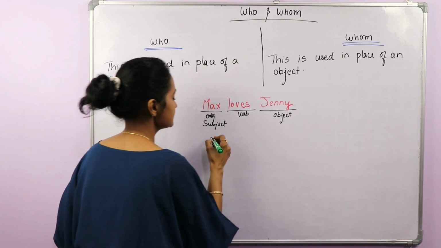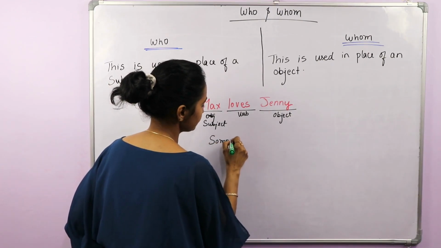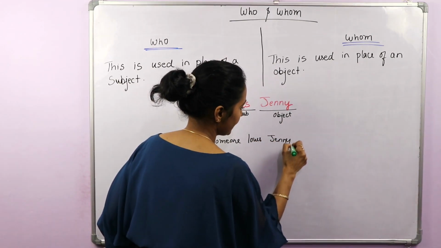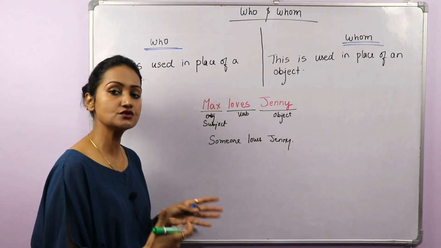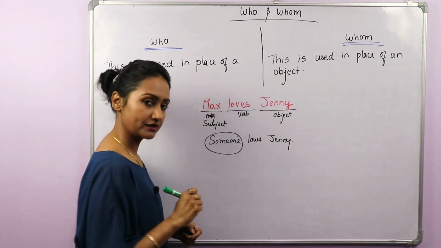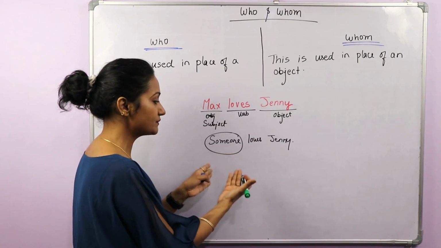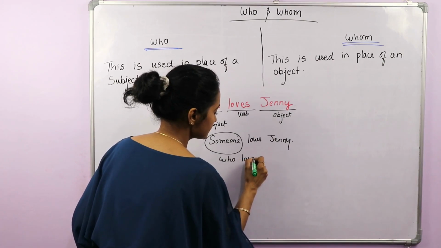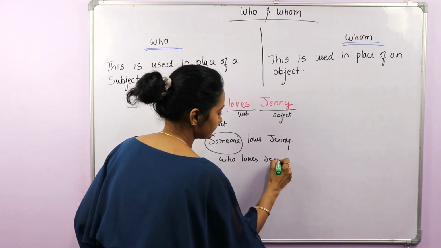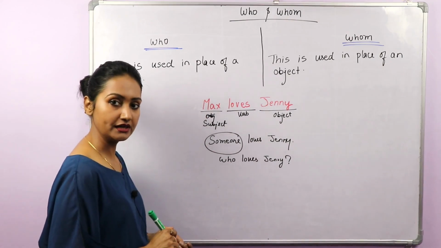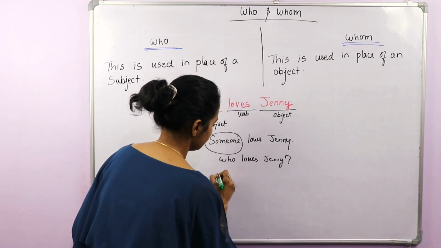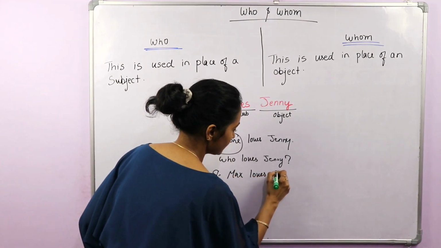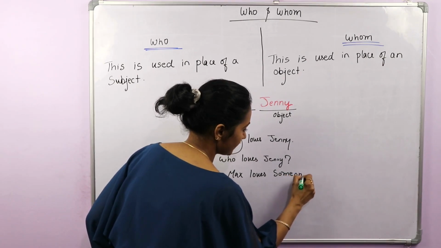Now, let's suppose there is a sentence, Someone loves Jenny. Now you want to know about this someone. So because you want some information about the subject, you will use who. Who loves Jenny? Now if the sentence is like this, Max loves someone.